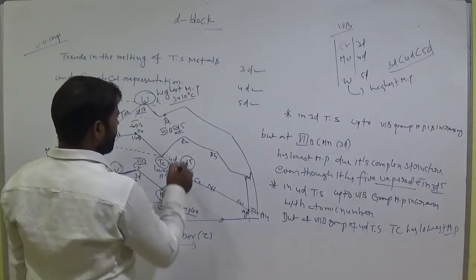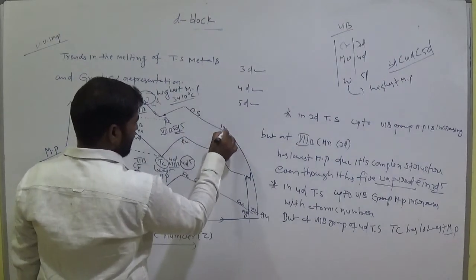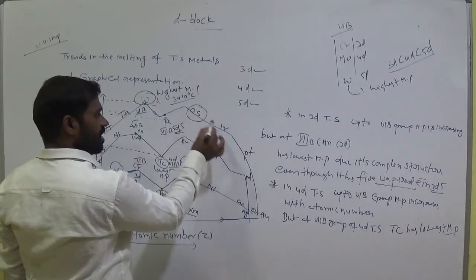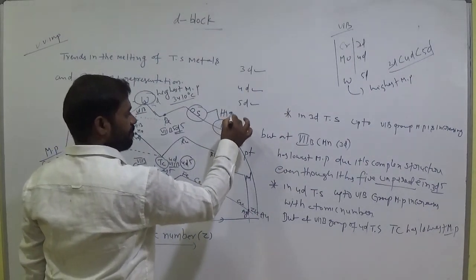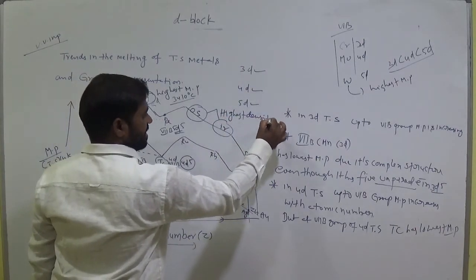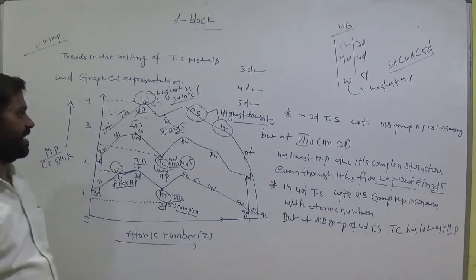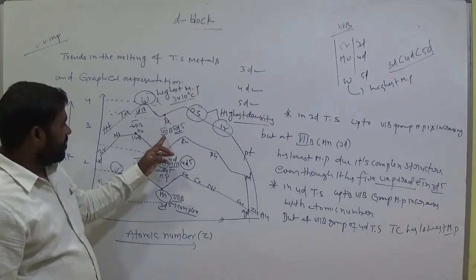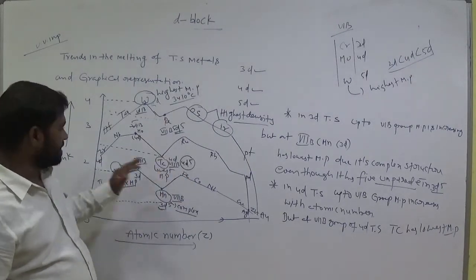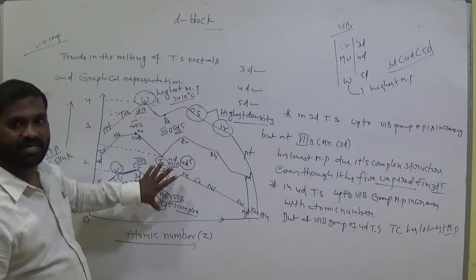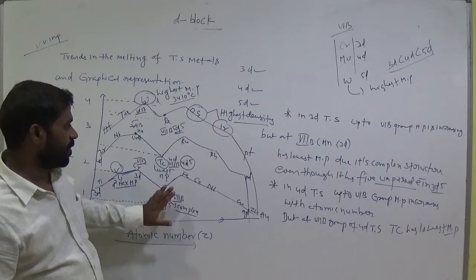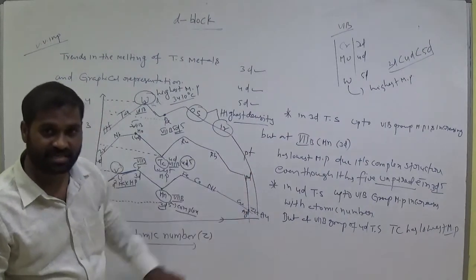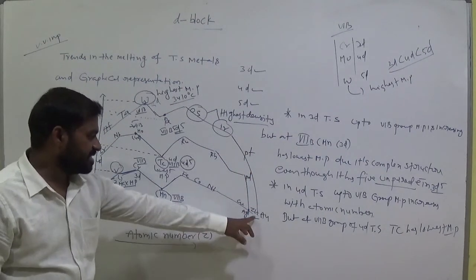Rhenium, and after that osmium, iridium, platinum, and iron. These two, osmium and iridium, have the highest density. So this is the graphical representation. Am I right? After 7th B it is completely decreased, up to 6th B it increases. At 7th B there is some dip. Here in this case the melting point is very low. After 7th B again the melting point decreases. Am I right? Decreases.